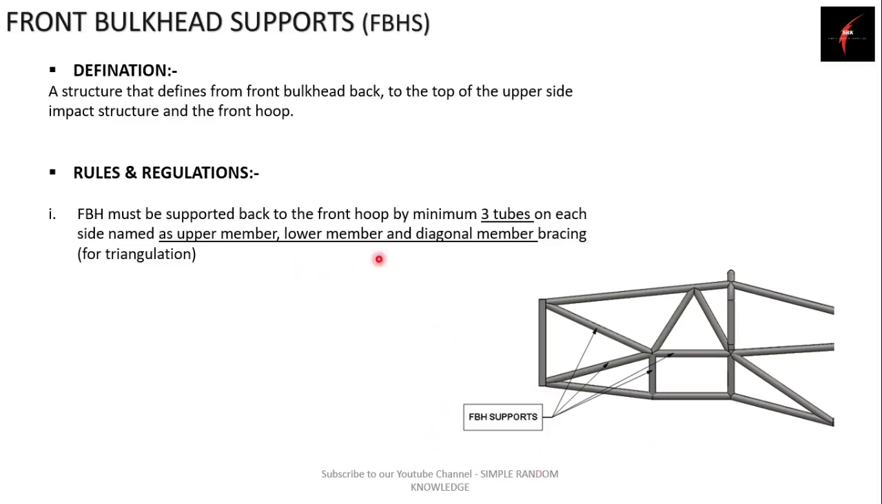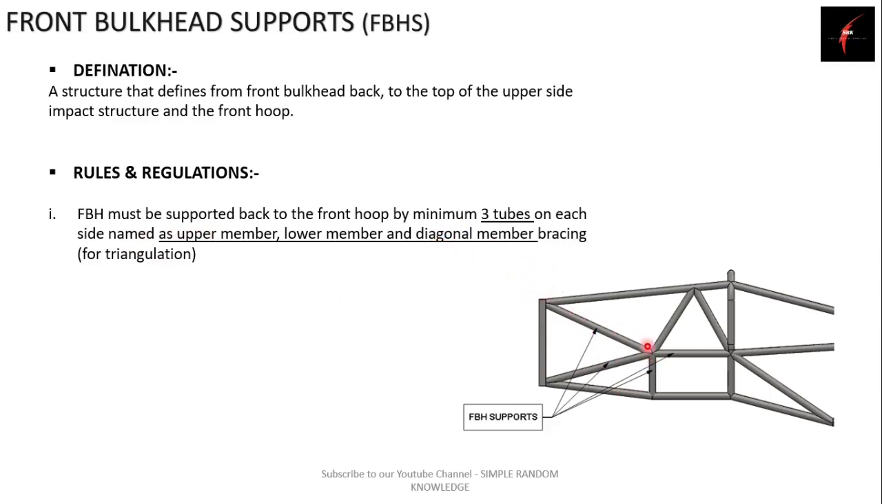So what are the rules and regulations for the front bulkhead supports? In your front bulkhead support, there should be a minimum of 3 tubes which transfer the loads from the front bulkhead to the upper side impact structure and front hoop. I have used 5 tubes over here. These tubes are named as follows.